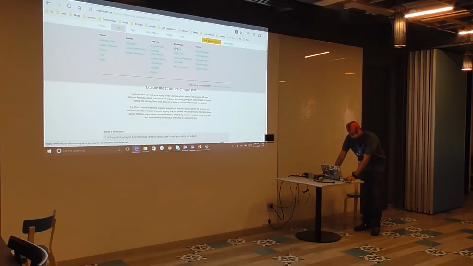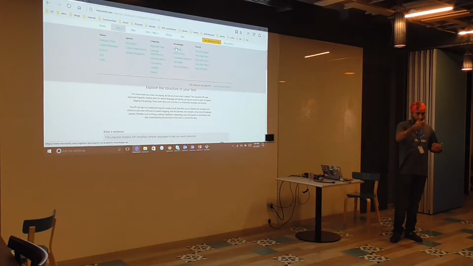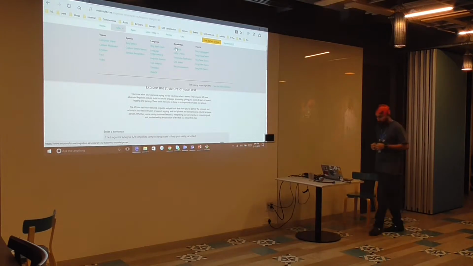Other than this, there are a whole lot of Azure machine learning APIs which people have built, and you can find them on the marketplace. The one we build today, you can also deploy there.